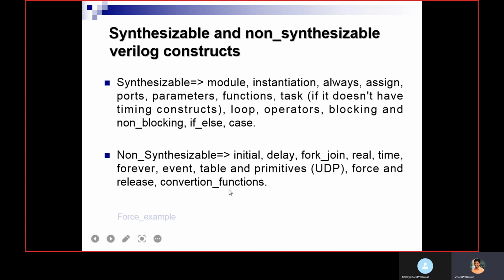Real to integer, integer to real, and those conversion functions are all non-synthesizable, so we can't implement them as real hardware. The reason we use them is that they may be used in the test bench part to verify the implemented design. You can use these constructs to develop the test bench. Then force and release. I will explain force and release now.